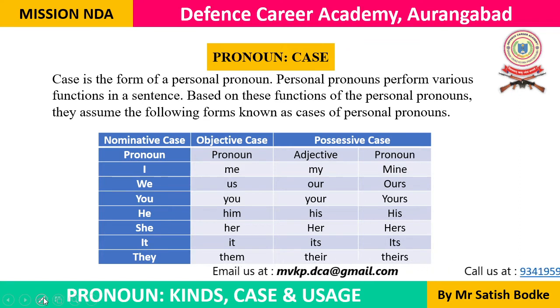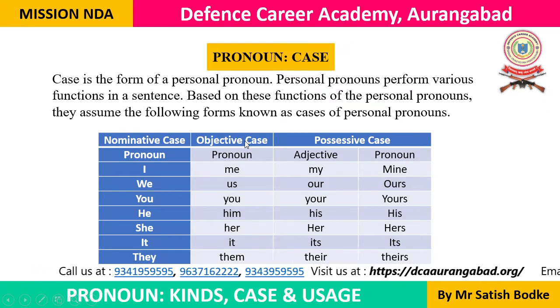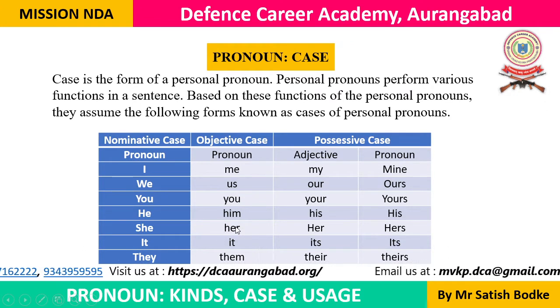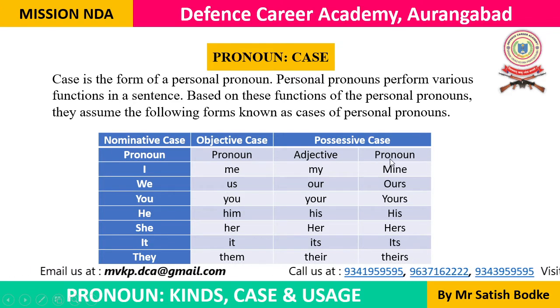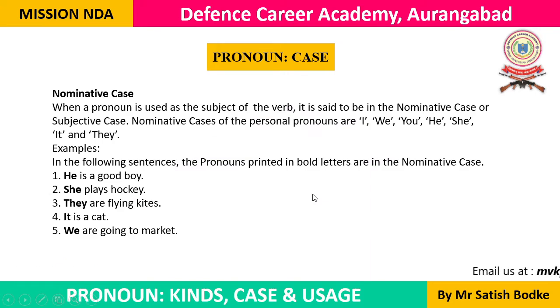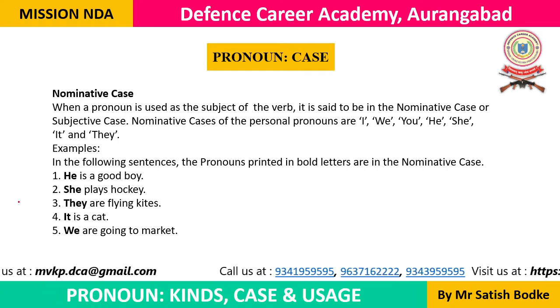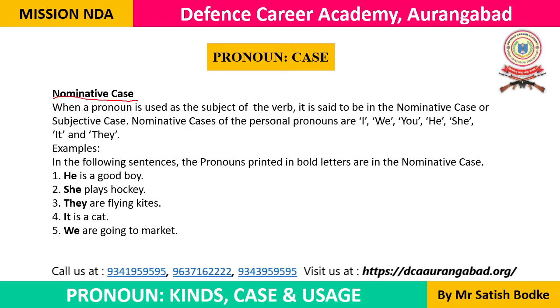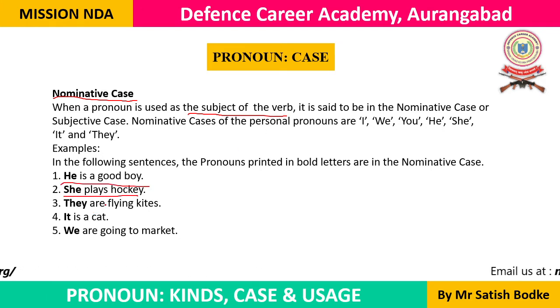When we are using a pronoun as the subject, we use the first form, the nominative case. When we are using the pronoun as the object, we use the second form, the objective case. And when we are using it to show ownership, we use the possessive adjective and possessive pronoun. Now let's look at these three kinds of cases in detail with example sentences. As I told you, we use the nominative case of a pronoun when we are using it as the subject of the verb. For example, he is a good boy, she plays hockey, they are flying kites, it is a cat, we are going to market.